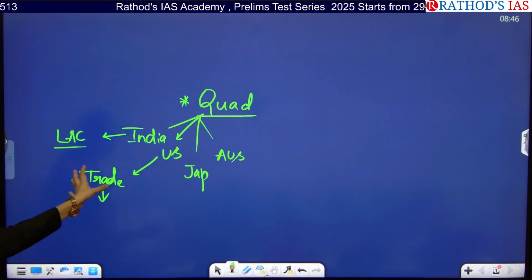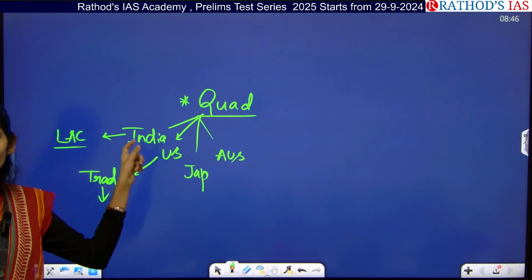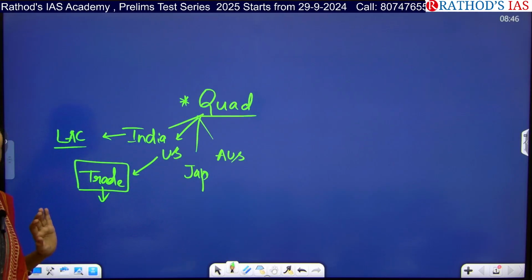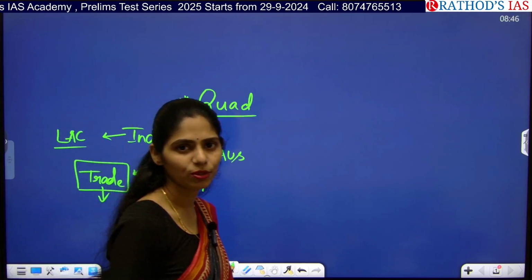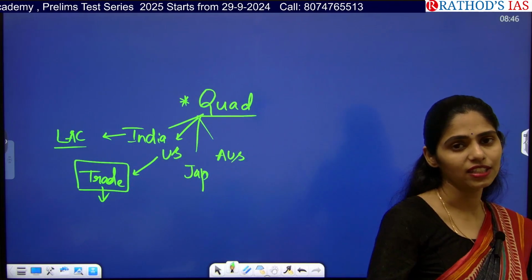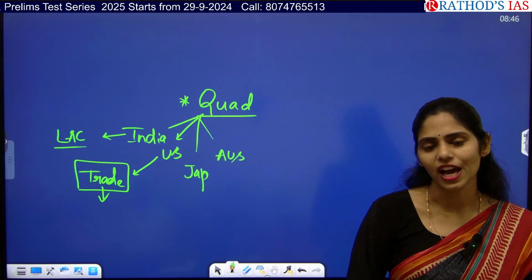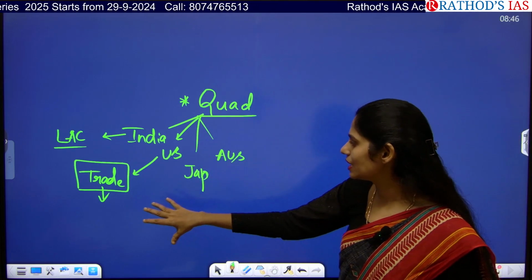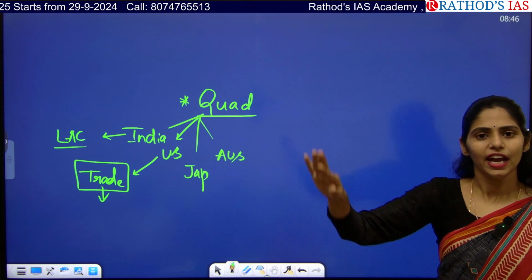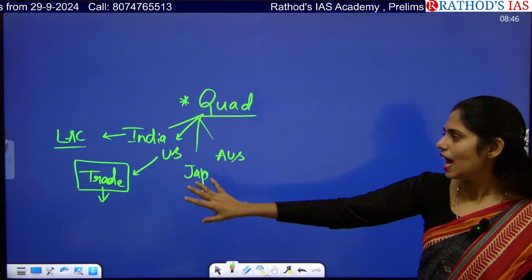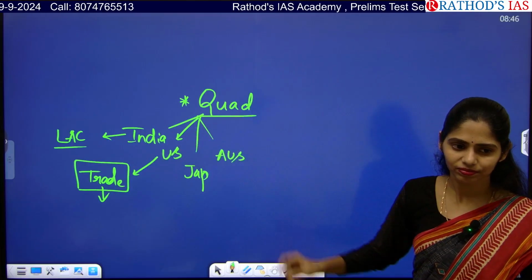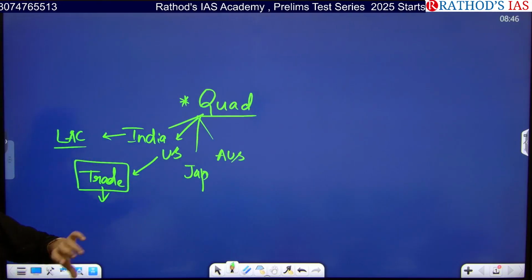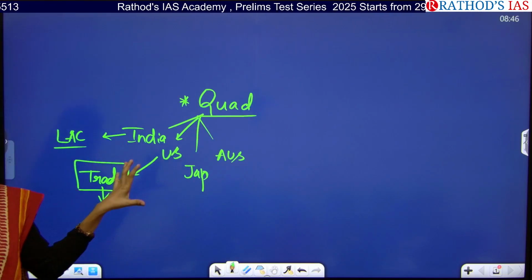Actually, most of these Western countries, US is part of the West, it is having a trade war between China and US. Because of this, most of the Western countries want to leave China because of its increasing hegemony and also its expansionist aggressive policy, and it also has advanced technology like 5G technology as well as nuclear technology. Because of all these things, Western countries want to leave China and are searching for another country where they can invest, and the choice is India. They asked about what are the conditions which are responsible for choosing India as China plus one. I discussed that, right?